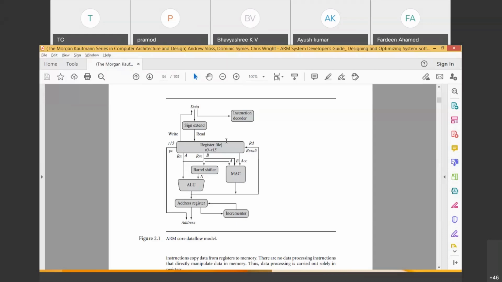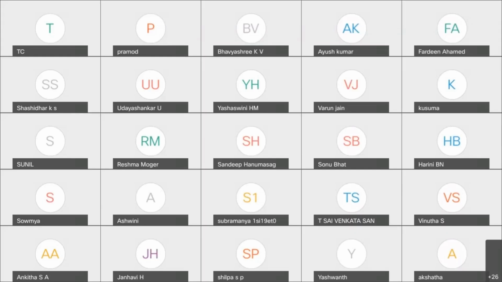So if we brought one instruction, which is called an ARM instruction, that ARM instruction is a 32-bit instruction, add R1 comma R2 comma R3, where R1 and R2 represent source registers and R3 represents the destination register. That's the general name they give. Okay, so we'll stop here.